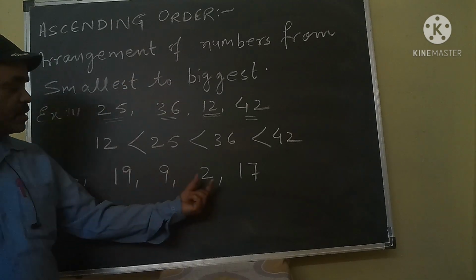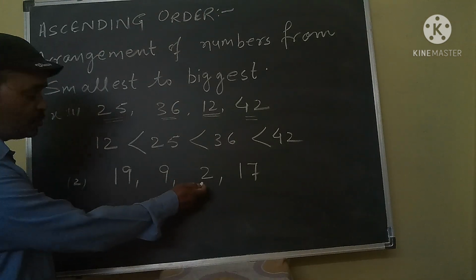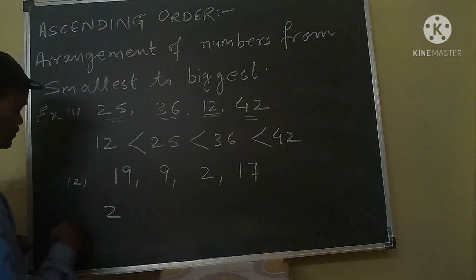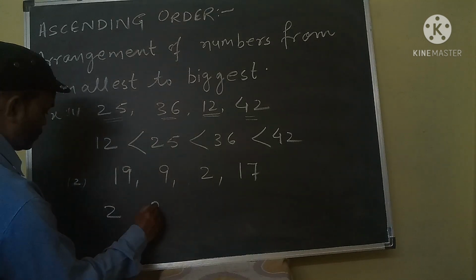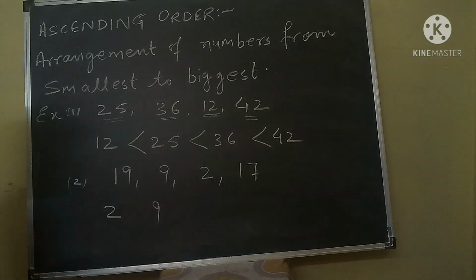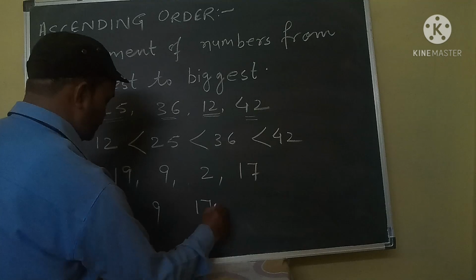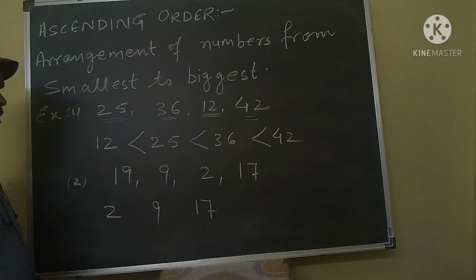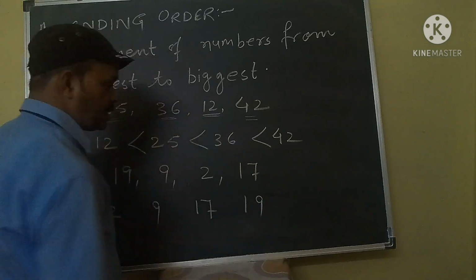In these four numbers, which is the smallest number? As you know very well, 2. 2 is the smallest natural number. Which number will come after 2? That is 9. Which number will come after 9? That is 17. And which number will come after 17? That is 19.